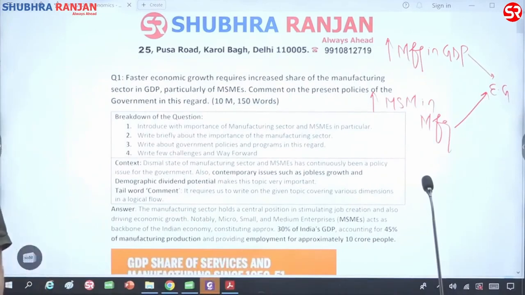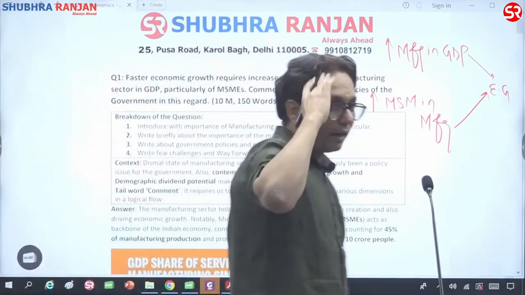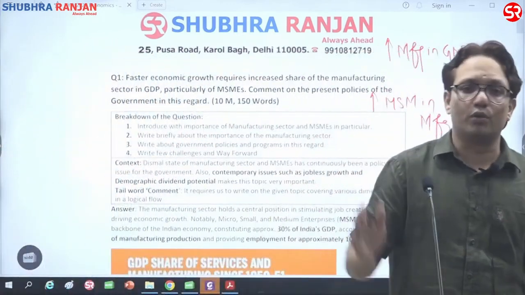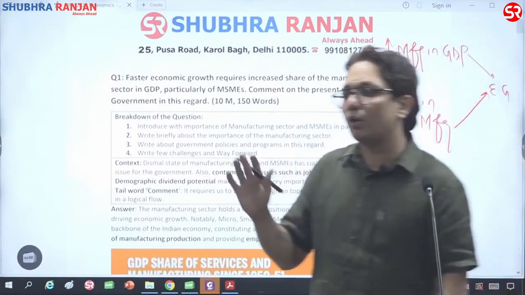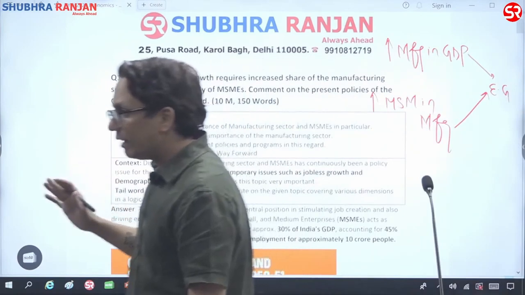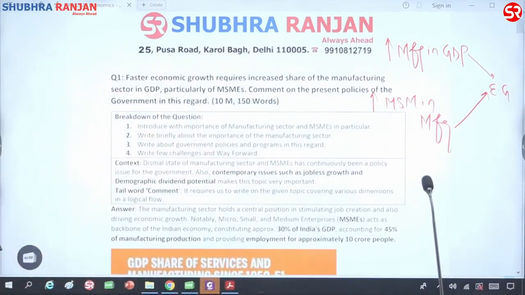Therefore, when every topper says, read the question multiple times, it doesn't mean keep reading the same thing again and again. No. Reading repeatedly means understand. What is the examiner trying to ask? Is he even asking something between the lines? For example, in this question, they haven't even asked to write down the advantages or benefits of MSMEs.